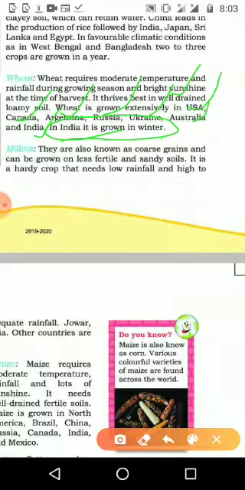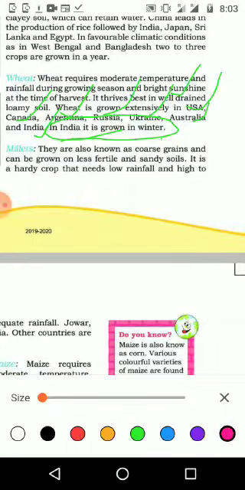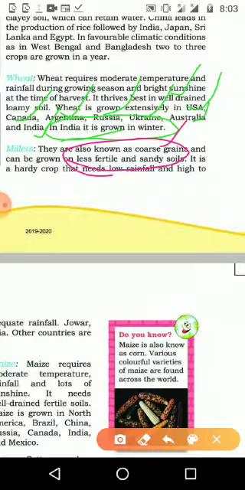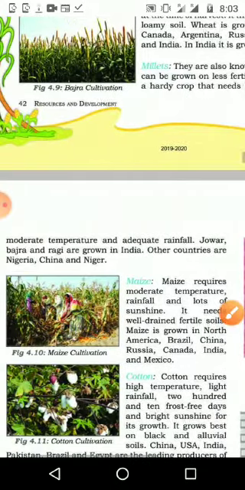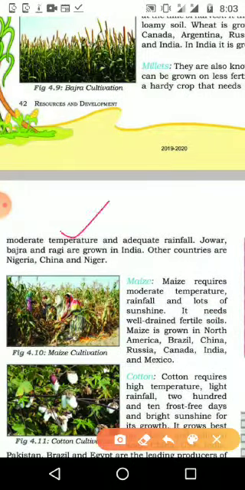Then next one is millet. Millets are also known as coarse grains and can be grown in less fertile and sandy soil. We plant millets in less fertile areas and sandy soil. It is a hardy crop that needs very little rainfall and high to moderate temperature. Jowar, bajra and ragi are examples.